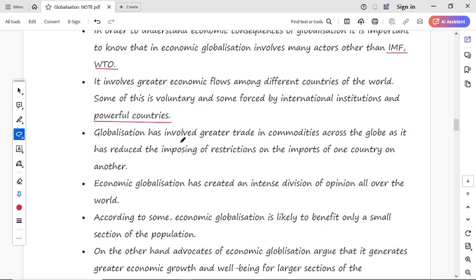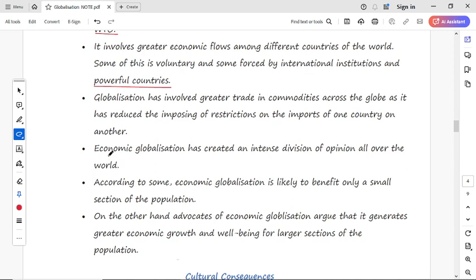Now next, globalization has involved greater trade in commodities across the globe, as it has reduced the imposing of restrictions on the import of one country and on others. If suppose we want to import something from another country, and there are certain rules and regulations of that country, which we cannot get around, and if we are getting it, we have to pay some taxes and everything there.